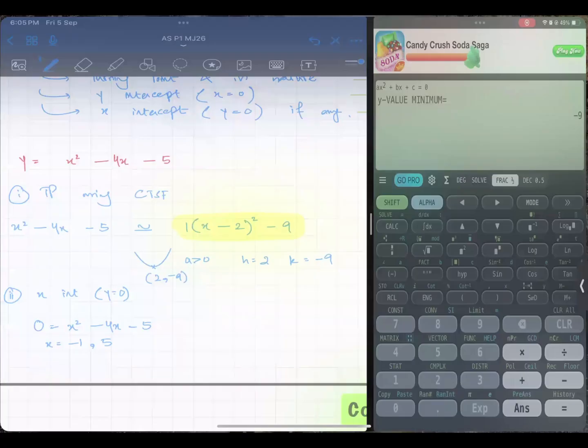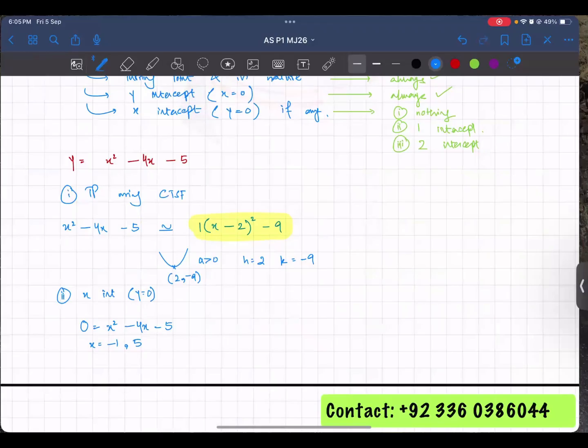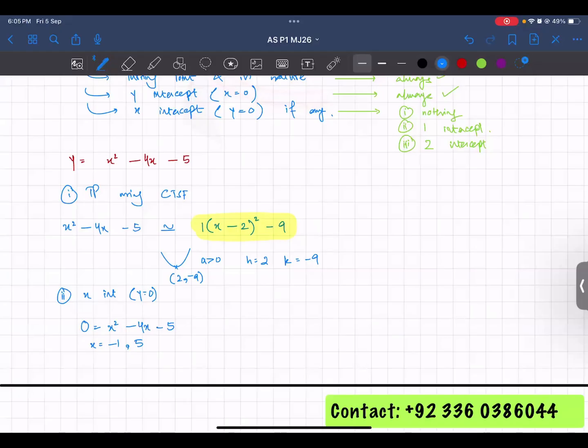ये कैलकुलेटर से भी मिल जाएगा, but you should know how to do it manually. ठीक है, पता होना चाहिए क्योंकि कैलकुलेटर का काम है कंफर्मेशन of your answers. आंसर आप निकालो using your working, you know everything, and then you can confirm your answers from the calculator. So you have the x-intercepts, it is -1, 0, and you have 5, 0.